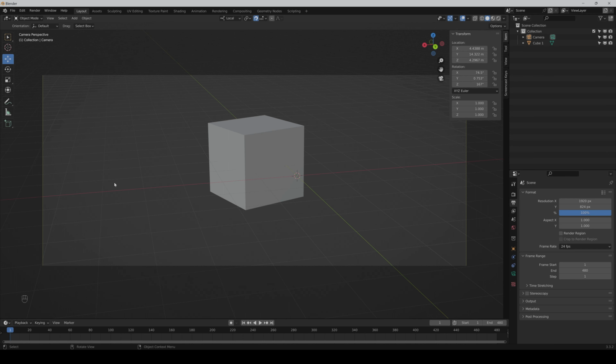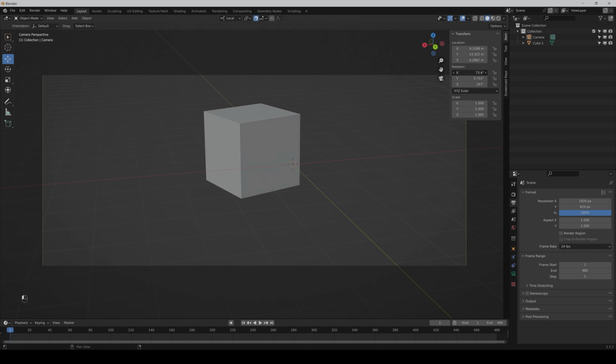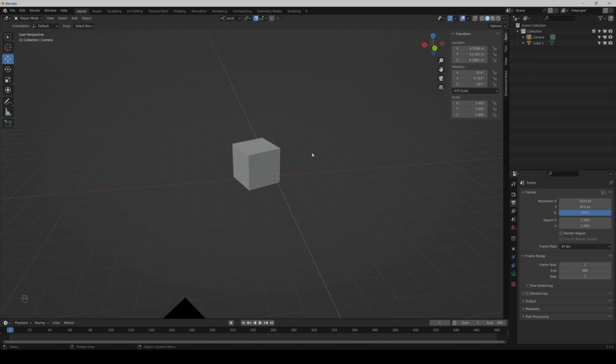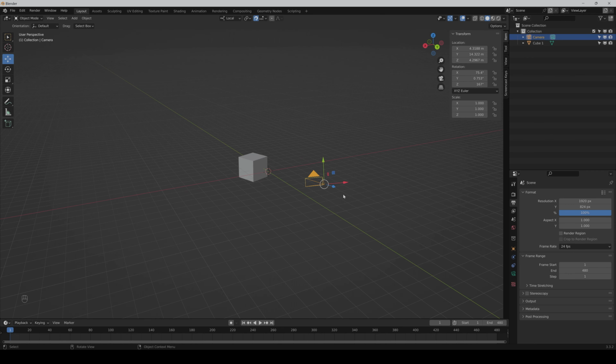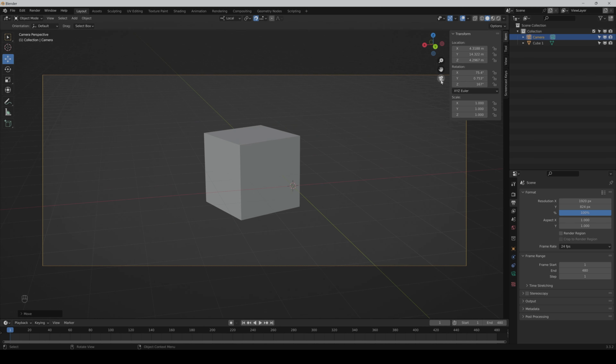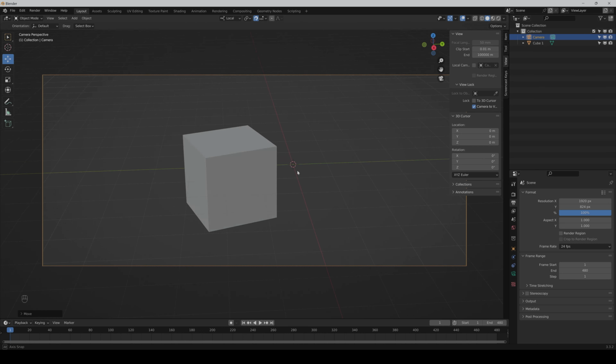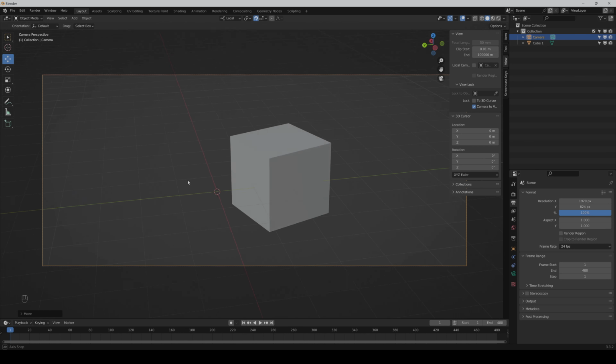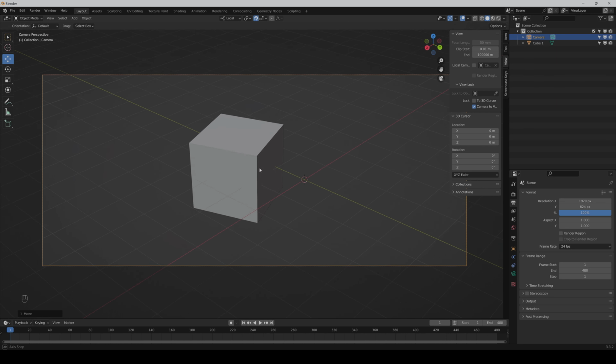If you want to make animations, it can be really a pain to move your camera with the location or rotation values. Or you could go outside and move it with the arrows, but yeah, it's not so cool, and a better way to do it is just go to the view and activate the checkbox. So you lock the camera to the view, and yeah, if you change it in the viewport, the camera moves with it.